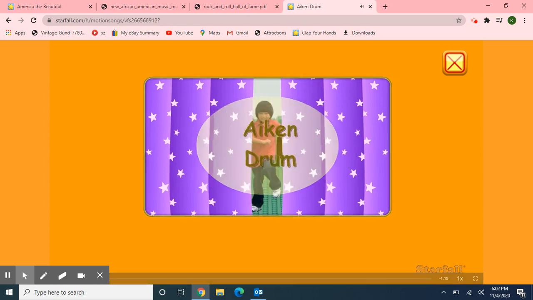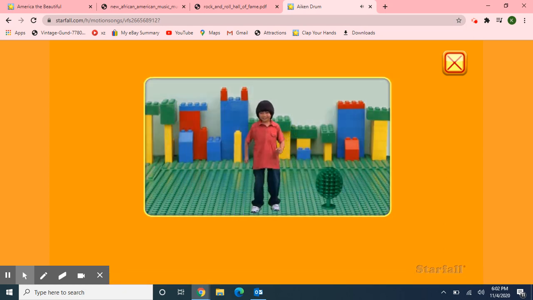Aiken Drum. There was a man lived in the moon, and his name was Aiken Drum. He played upon a ladle, and his name was Aiken Drum. His hat was made of Swiss cheese, and his name was Aiken Drum. His coat was made of spinach, and his name was Aiken Drum.